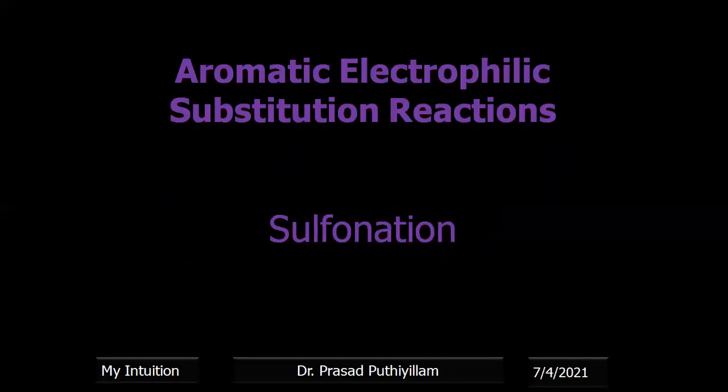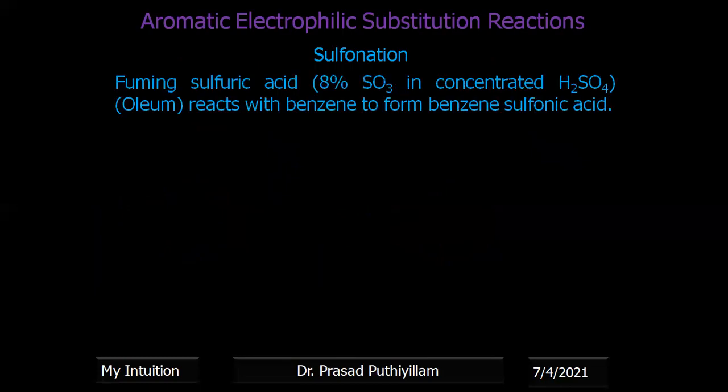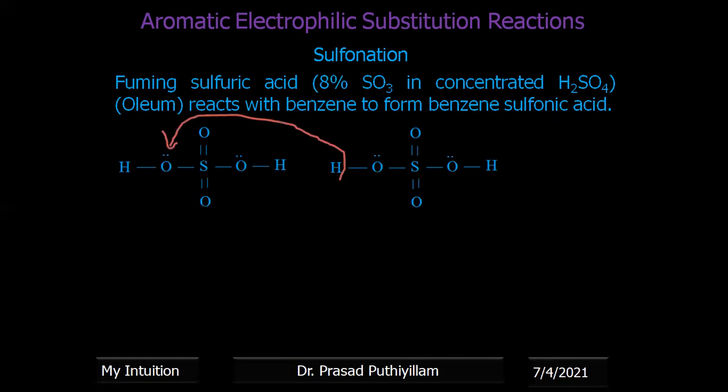Now, next is sulfonation. Sulfonation is done with fuming sulfuric acid. SO3 is the main electrophile present, in the presence of H2SO4, which acts as a catalyst. This mixture of 8% SO3 in concentrated H2SO4 is called oleum in industry. That means sulfonation is done with oleum, and it forms benzene sulfonic acid. We know how SO3 is formed when two sulfuric acid molecules combine, as already explained in my previous class video.